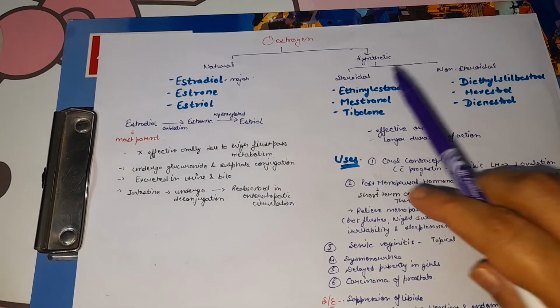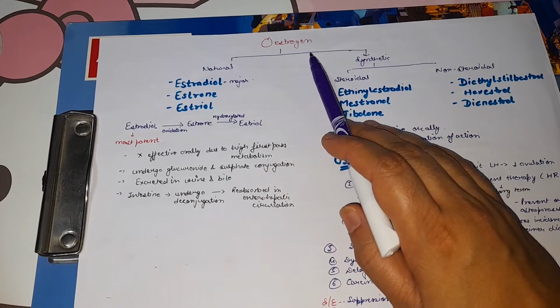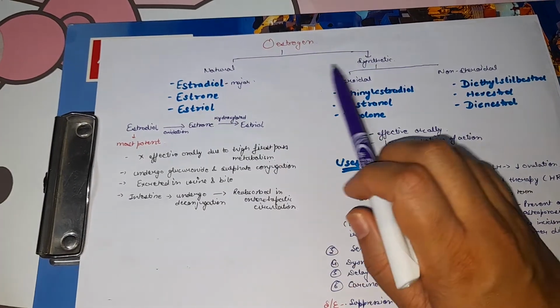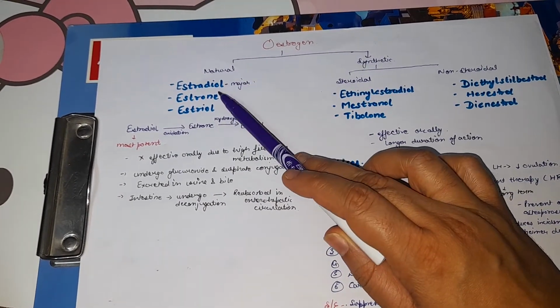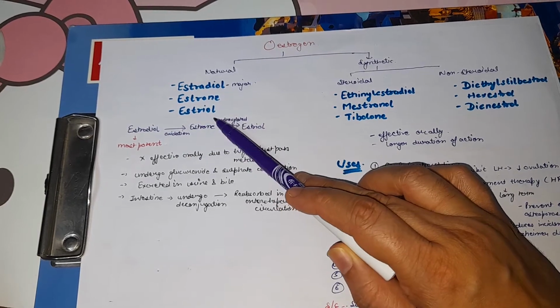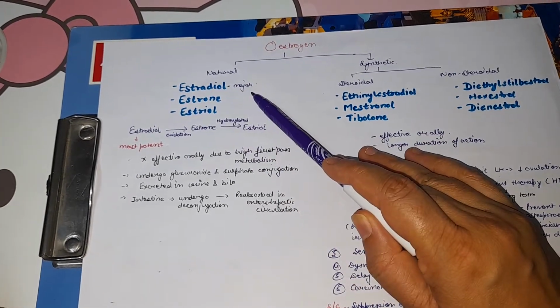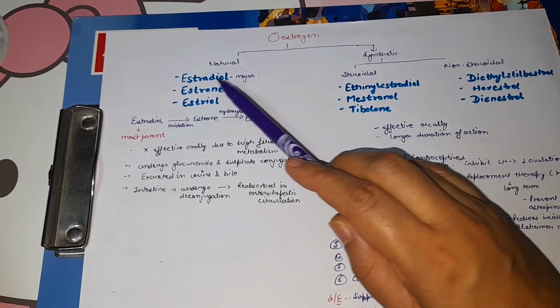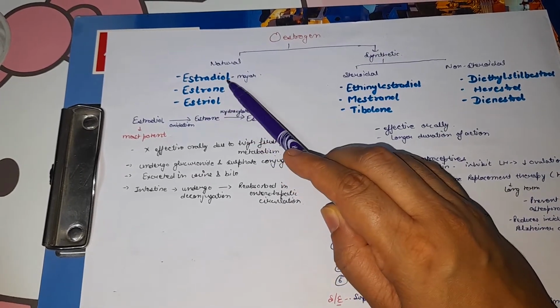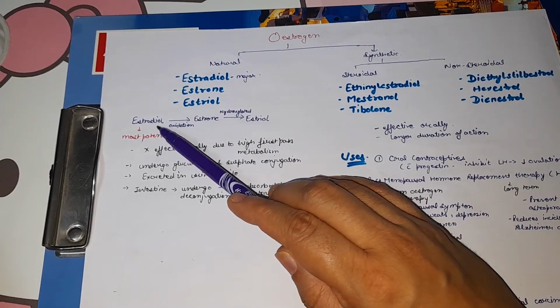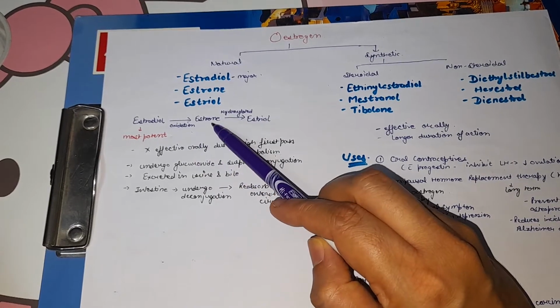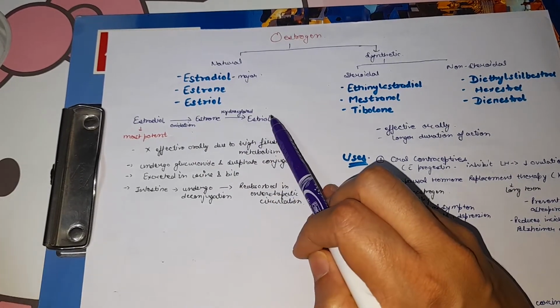So next we will talk about estrogens. Estrogens are of natural type and synthetic type. Natural estrogens are estradiol, estrone, and estriol. Estradiol is the major estrogen present in the female body. Estrone and estriol are formed from estradiol. Estradiol will be oxidized to form estrone, and then estrone is hydroxylated to form estriol.